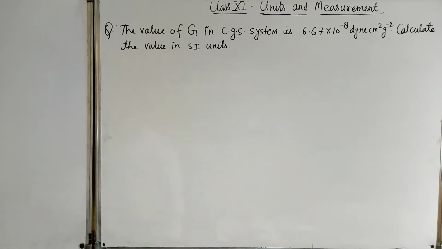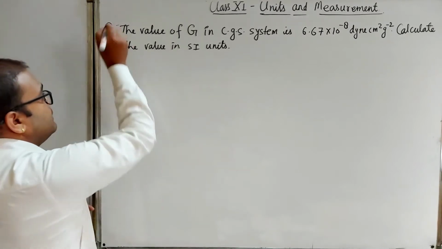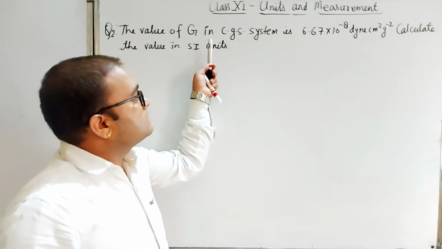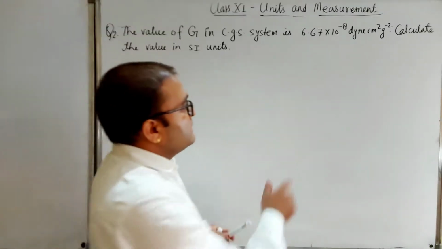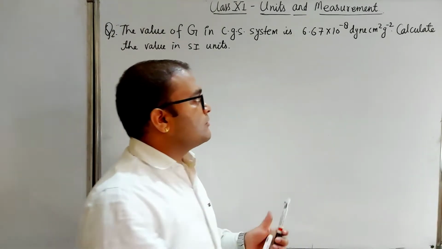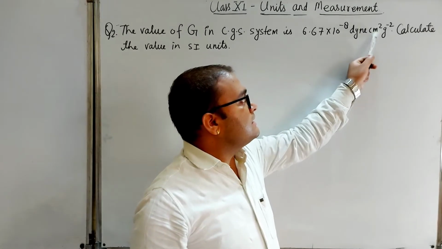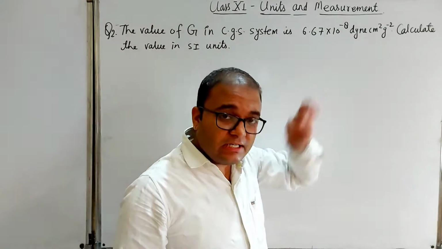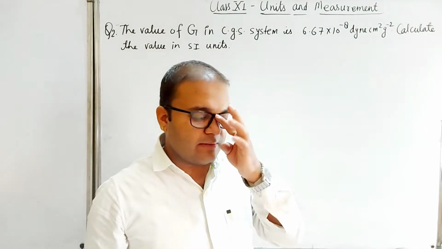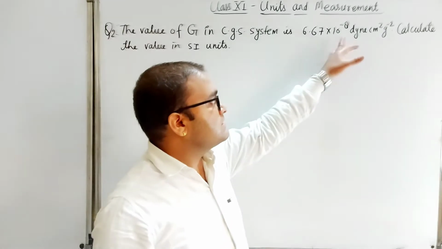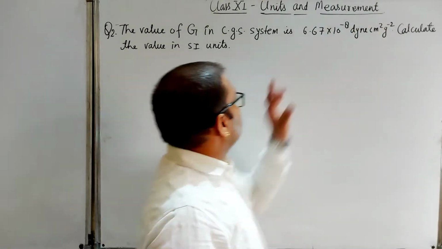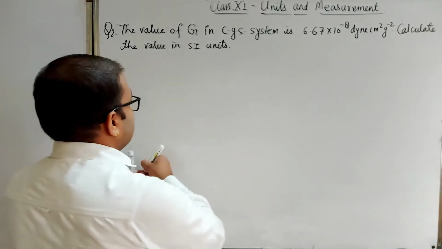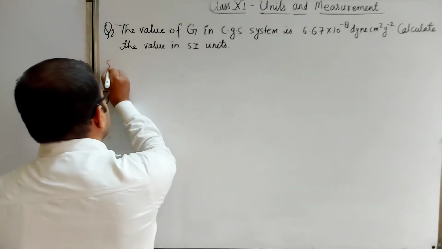Now there is another question, question number 2. What is the question? The value of G, capital G, the universal gravitational constant in the CGS system is 6.67 into 10 to the power minus 8 dyne centimeter square per gram square. You know, dyne is the unit of force in the CGS system. In the MKS system the unit is Newton, but in the CGS system it is dyne. Calculate the value in SI units.